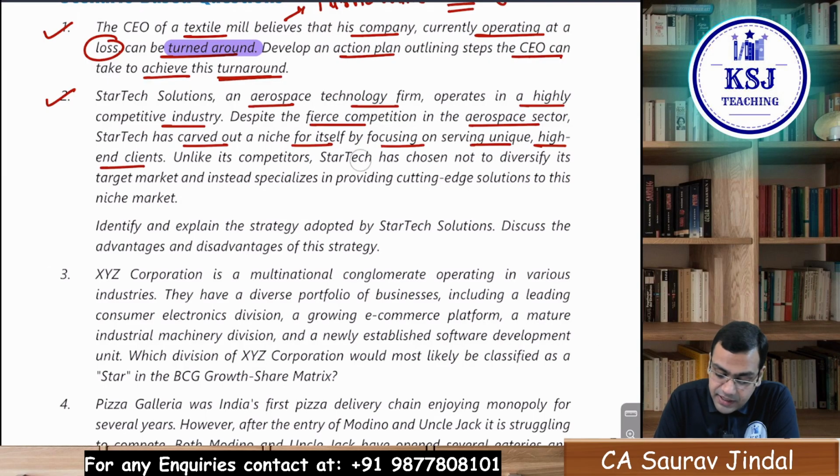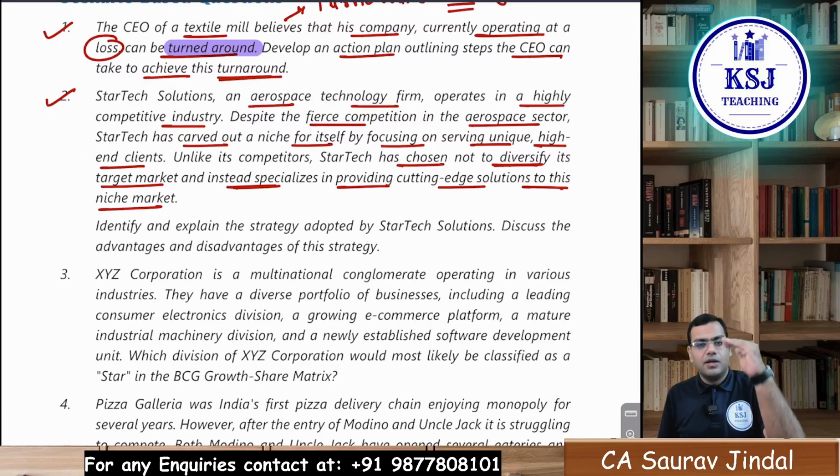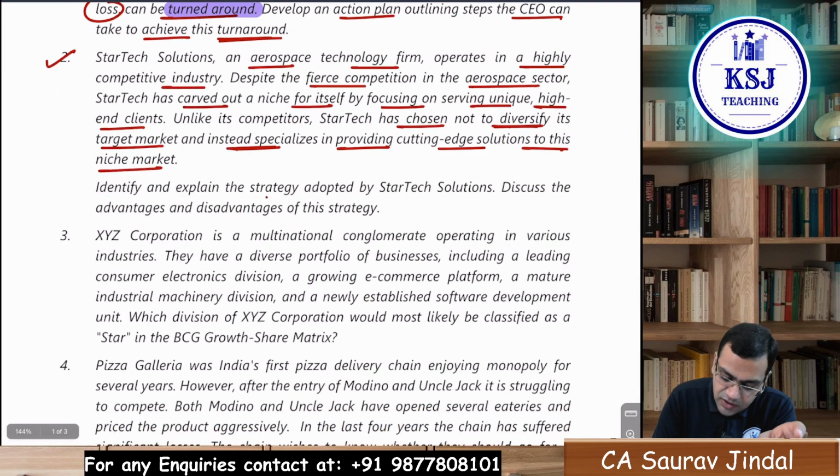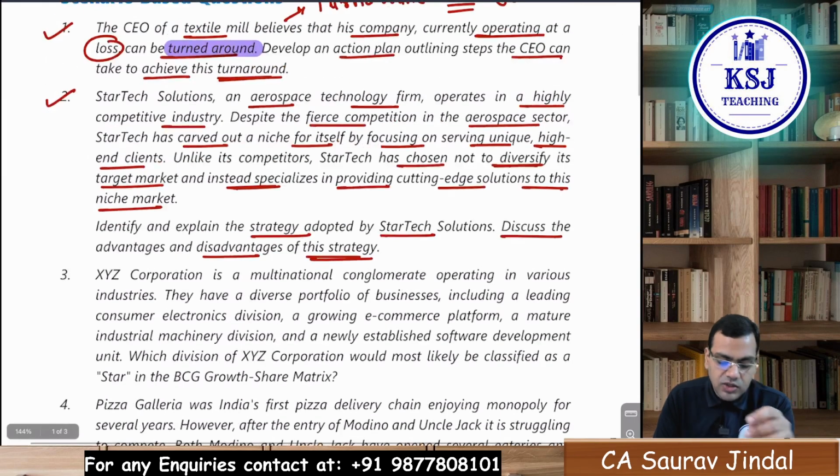Unlike its competitors, StarTech has chosen not to diversify its target market and instead specializes in providing cutting edge solutions to its niche market. So they are focusing on a particular segment. Identify and explain the strategy adopted by StarTech Solutions and discuss the advantages and disadvantages of this particular strategy.